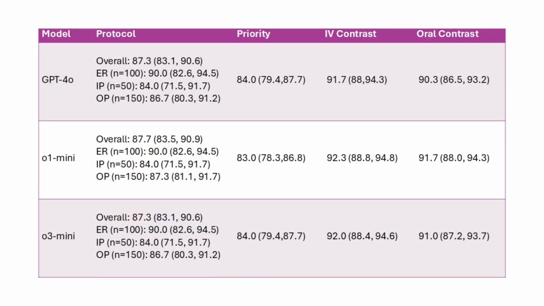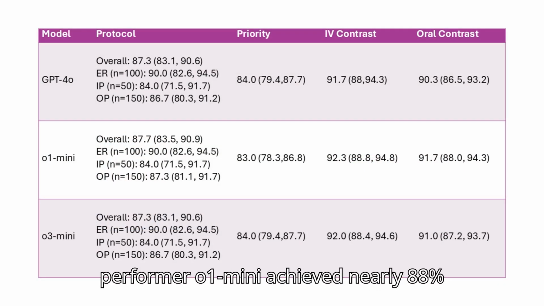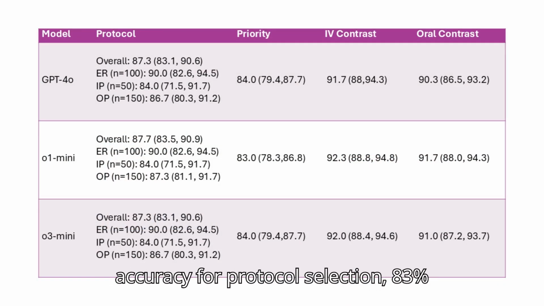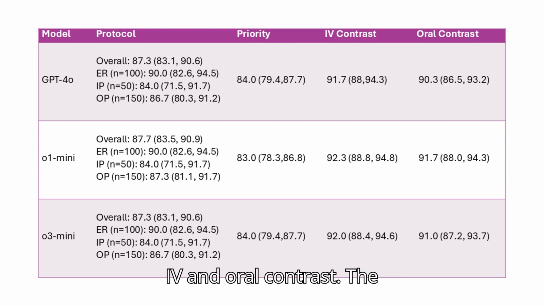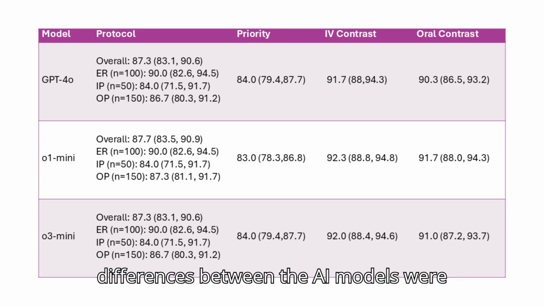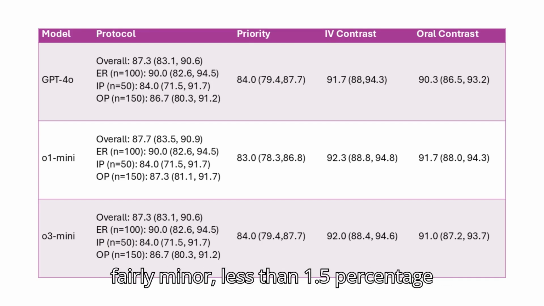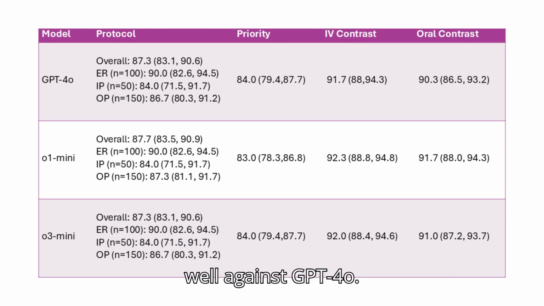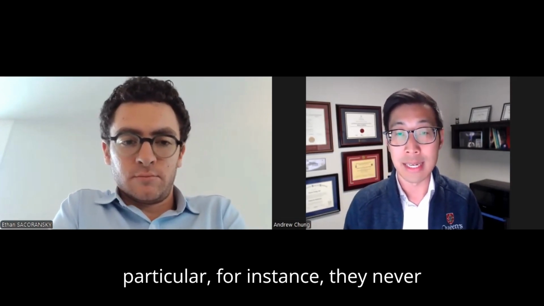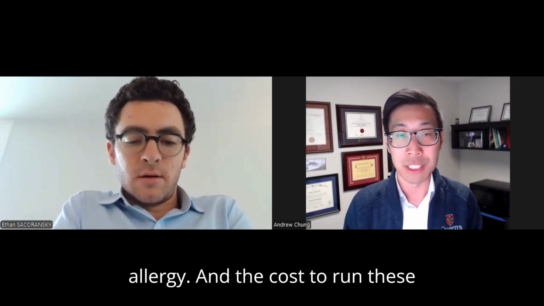So in our study, all three models performed well. The top performer, O1 Mini, achieved nearly 88% accuracy for protocol selection, 83% for priority, and over 91% for both IV and oral contrast. The differences between the AI models were fairly minor, less than 1.5 percentage points across the various tasks, and even the smaller O series models held up very well against GPT-4o. And importantly, none of the models made any unsafe recommendations. In particular, for instance, they never suggested IV contrast for patients with poor renal function or a known contrast allergy.